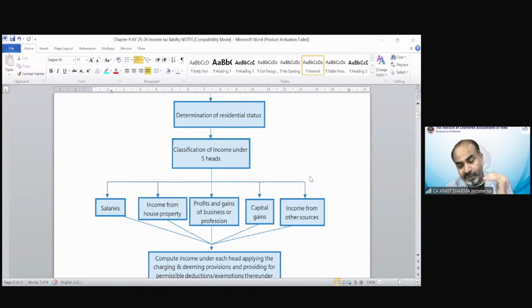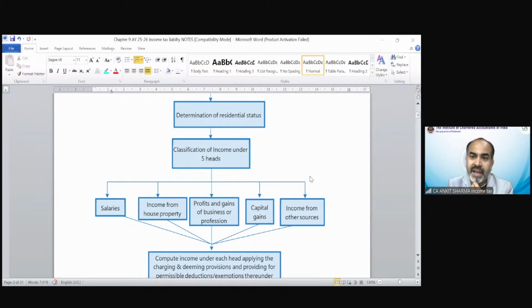So after determining the residential status of an assessee, we first of all decide which kind of income is going to be taxable for that assessee. Of course, that is the basic part to find out the taxability of any person. If my client comes to me and asks how much tax I need to pay on certain incomes, the first question from my part would be whether you are resident, ordinary, not ordinary, or I would ask for the documents to determine the residential status of that assessee first. And then I will find out whether it is an individual, HUF category, etc., for rates, etc. But the first thing is to find out the residential status.